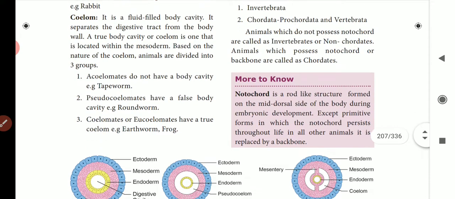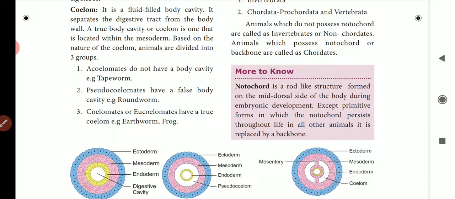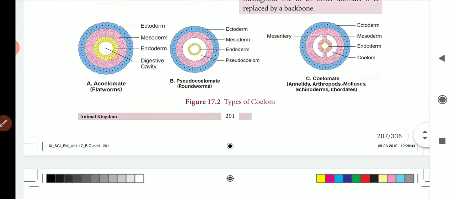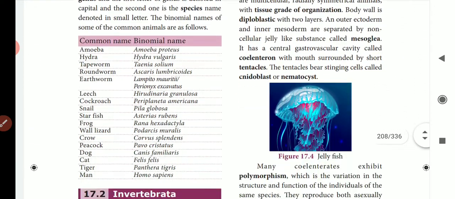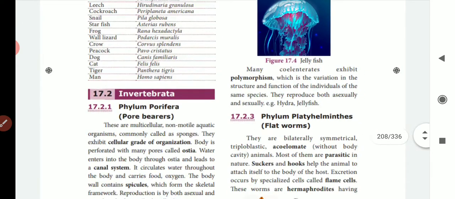So look at this to know more. Notochord is a rod-like structure formed on the mid-dorsal side of the body during embryonic development. We know notochord is a rod-like structure which develops during the embryonic stage on the mid back side of the body. Except in some primitive forms in which the notochord persists throughout life, in all other animals it is replaced by a backbone. We know notochord will be replaced by a backbone when the animal grows, in some particular animals. So we'll see the different phyla of Invertebrata.